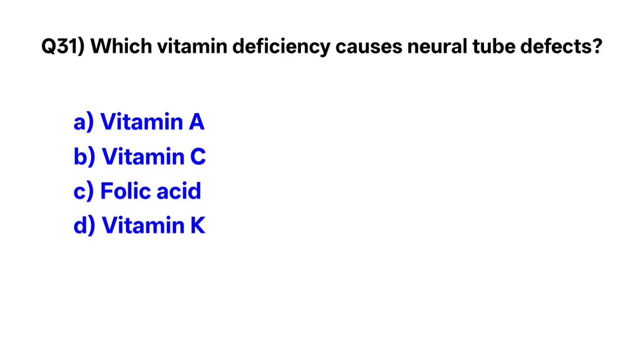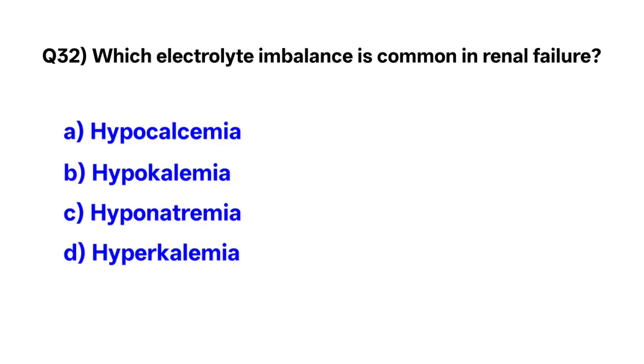Question number 31. Which vitamin deficiency causes neural tube defects? Correct option is C. Folic acid. Question number 32. Which electrolyte imbalance is common in renal failure? Correct option is D. Hyperkalemia.